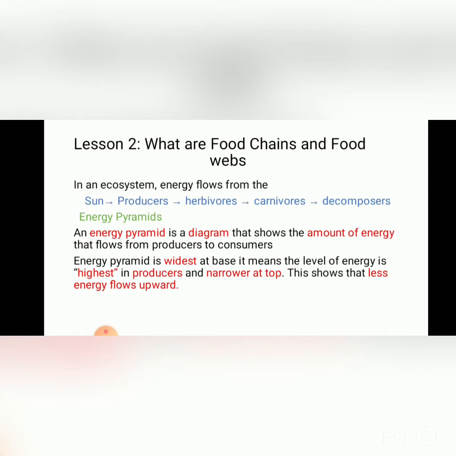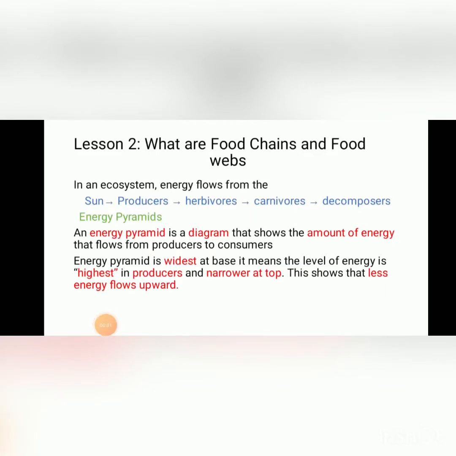We studied its lesson 1 in the previous video, which was about how living organisms interact with the environment and what ecosystems are. Lesson 2 is about what food chains and food webs are. So in today's lesson we have to study what food chains and food webs are.